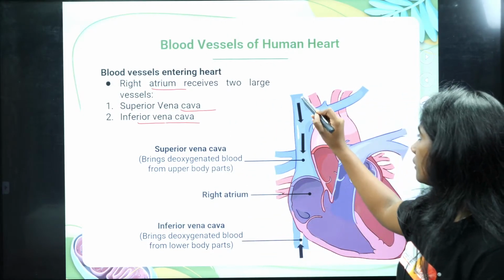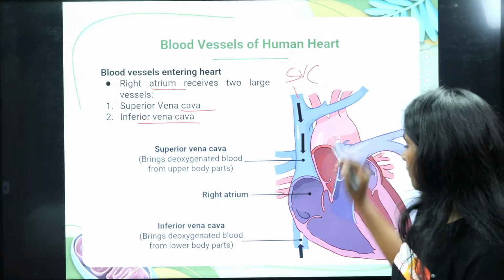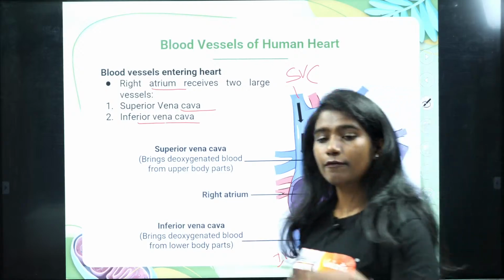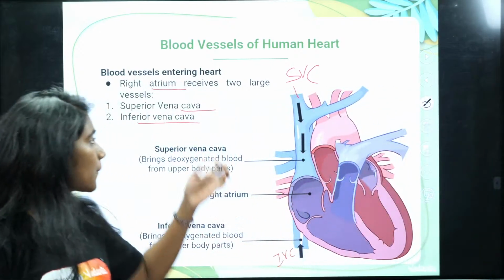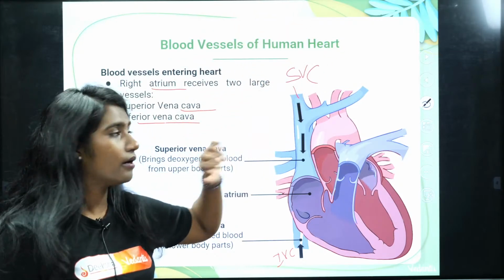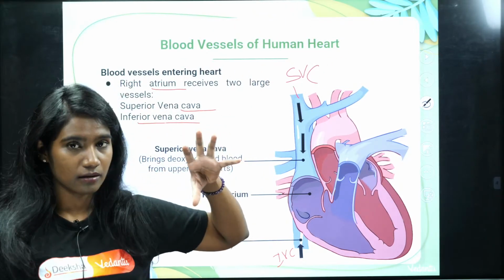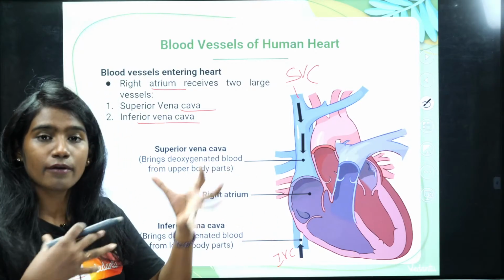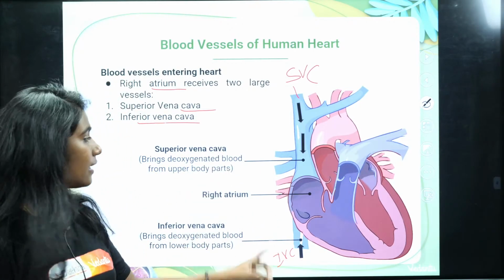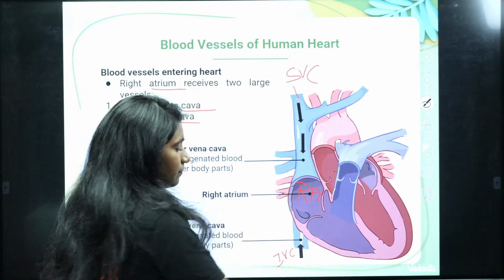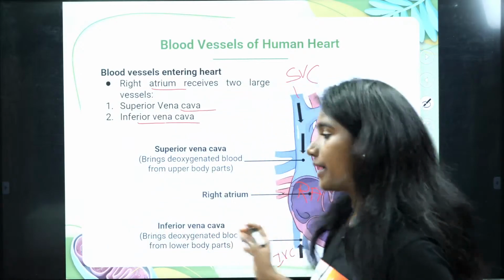The superior vena cava brings deoxygenated blood from the upper part of the body, like your head part, whereas the inferior vena cava brings deoxygenated blood from the lower part of the body, and it enters your right atrium. First it enters the right atrium.